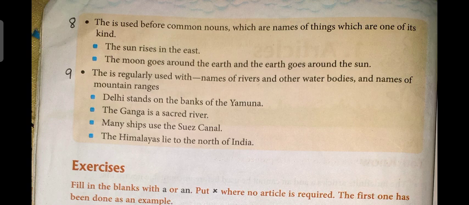Next rule, the is regularly used with names of rivers, other water bodies, the names of mountain ranges, etc. Delhi stands on the bank of the Yamuna. Here before the name of the river Yamuna, we use the, because it is the only one. The Ganga is a sacred river. Many ships use the Suez Canal. The Himalayas lie to the north of India.